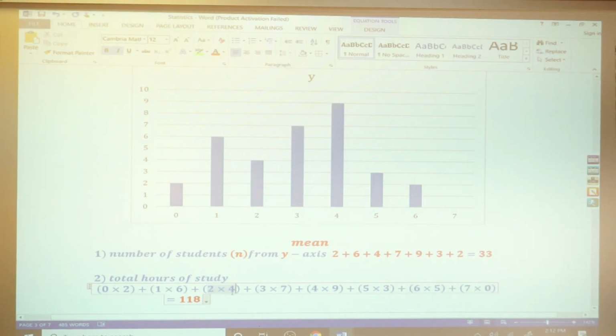Now do 6 plus 8 plus 21 plus 36 plus 15 plus 12. How much? 116.